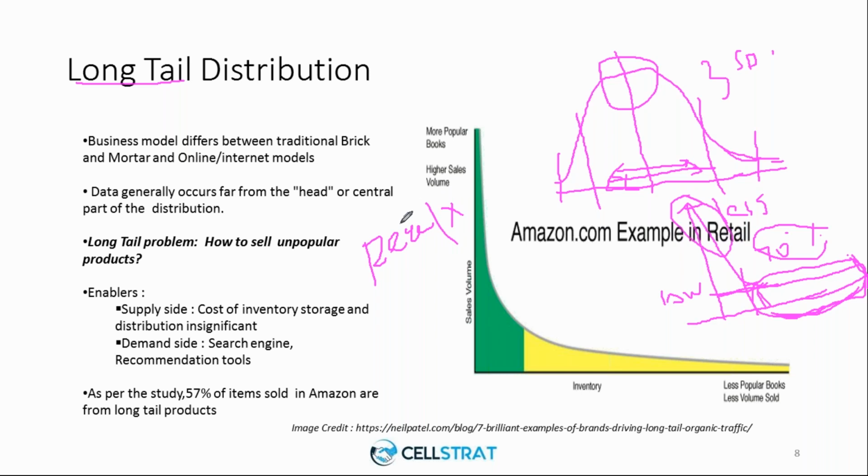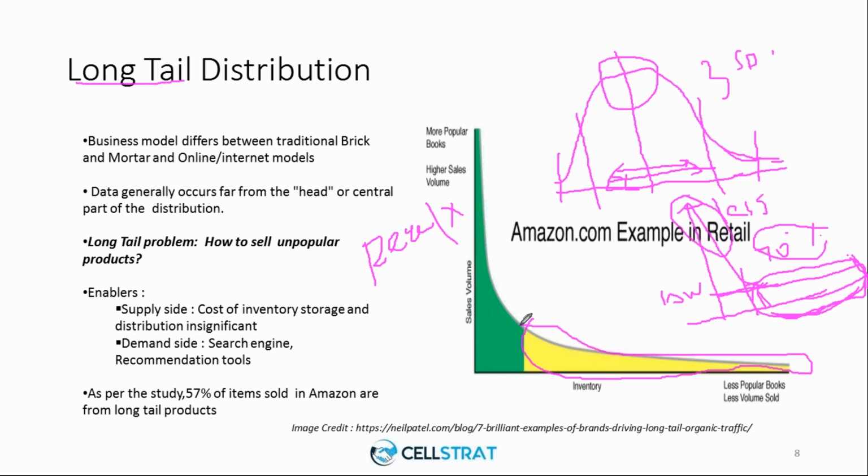Rather, you have abundance of internet space with you, which you can utilize to sell all kinds of items, right? So with that constraint gone, you really need to focus on how to make these products.